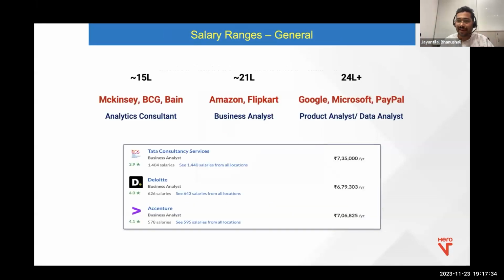And these are some usual salary ranges that data science people get. I'm not quoting the numbers randomly. You can see these are screenshots from some job hunt websites. Premium companies like McKinsey and so on are offering 15 lakhs, which is the average salary in general. And we are talking about the range of 0 to 5 years, not freshers, but not too senior either. Amazon 21 lakh, Google 24 lakh. These are not the latest numbers, but the latest numbers are much higher.